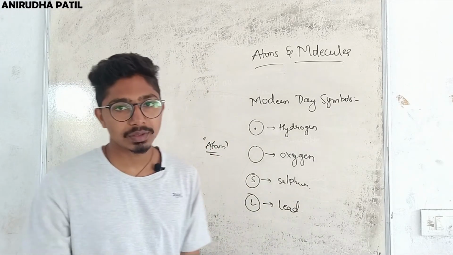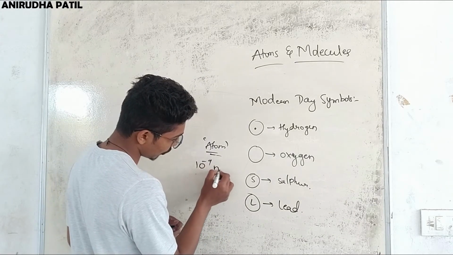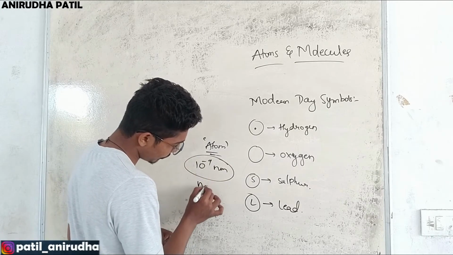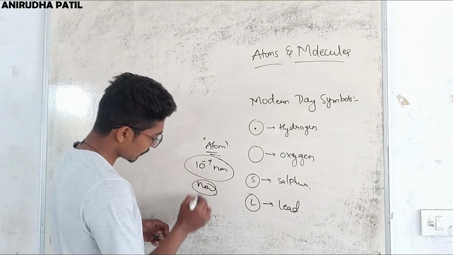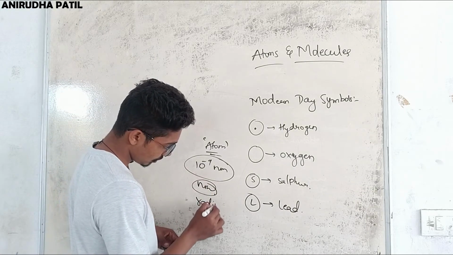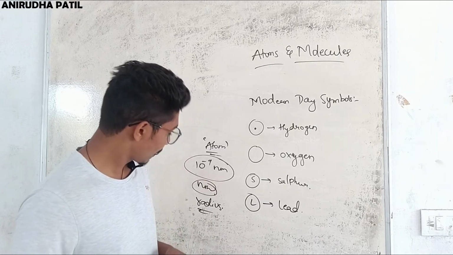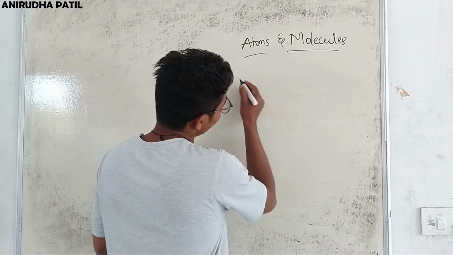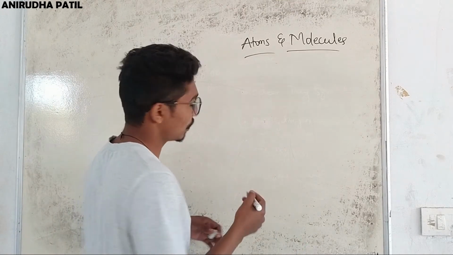And an atom is the smallest particle with a radius of 10 raised to minus 9 nanometer. The size may vary, but they are in the range of nanometer.